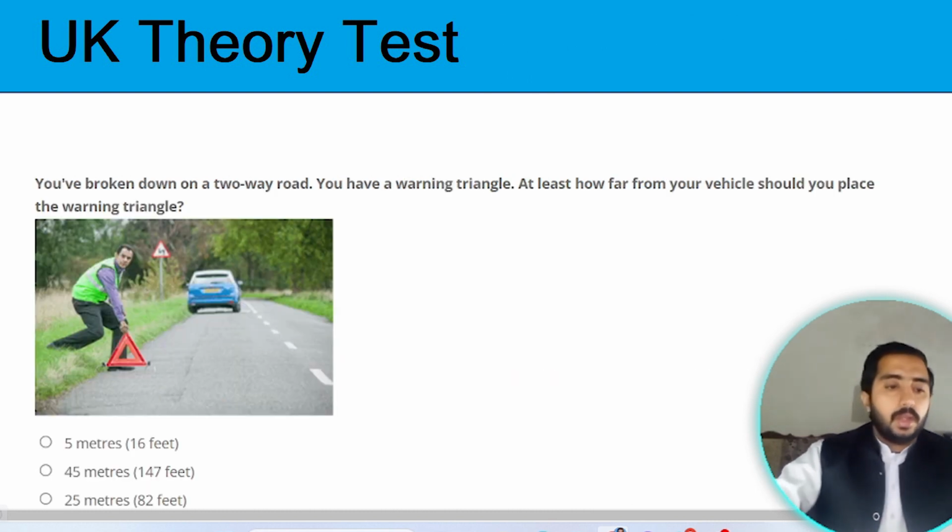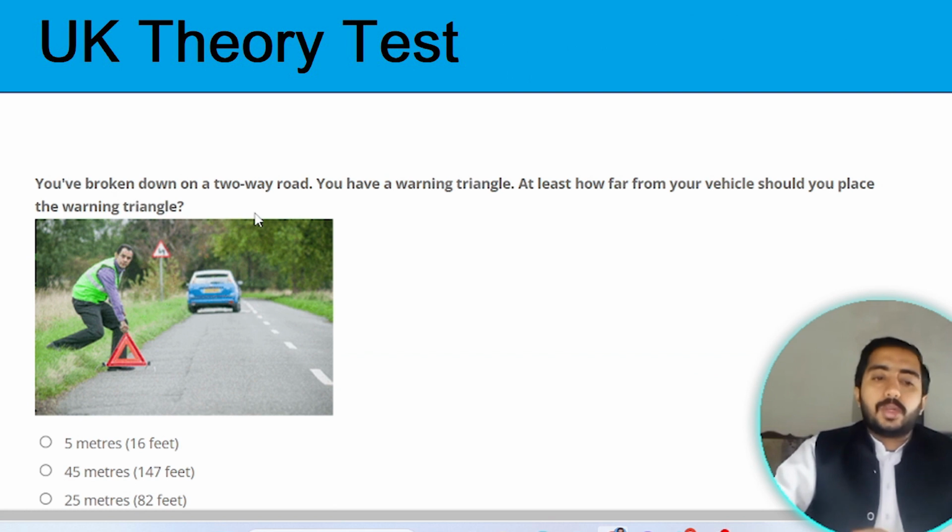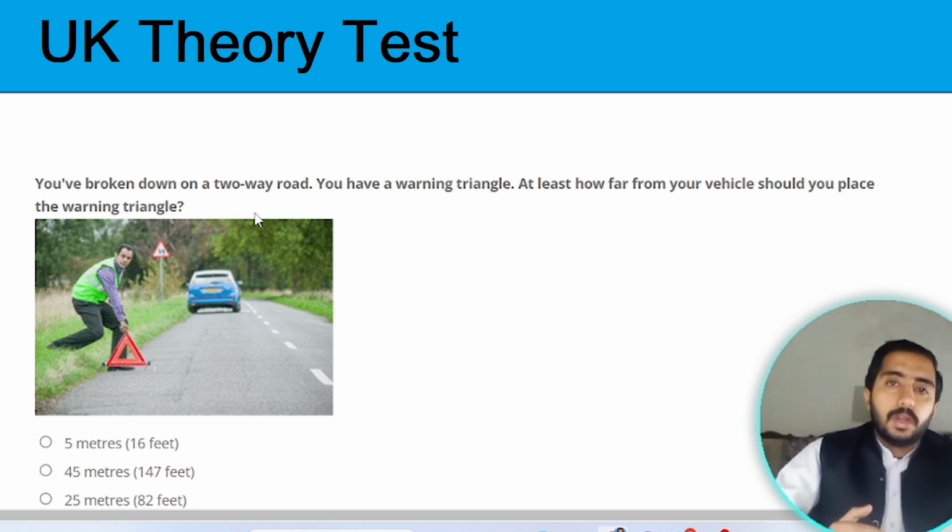Next question. You are broken down on a two-way road. You have a warning triangle. At least how far from your vehicle should you place the warning triangle? The warning triangle should be placed at least 45 meters from your vehicle. Option B is the correct one.